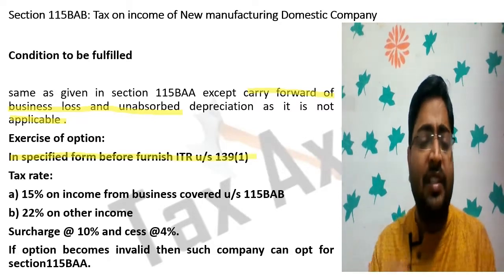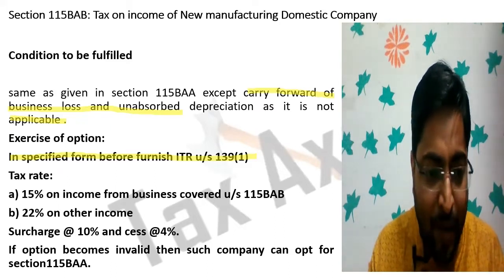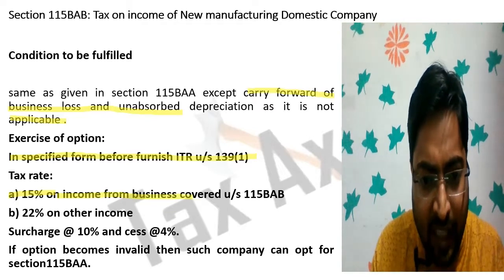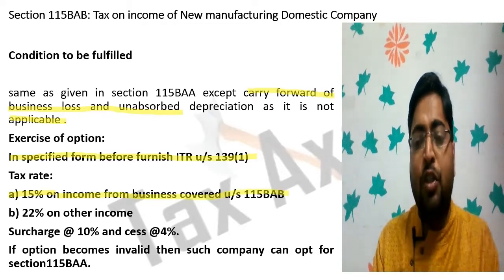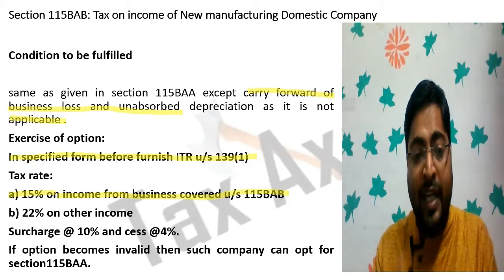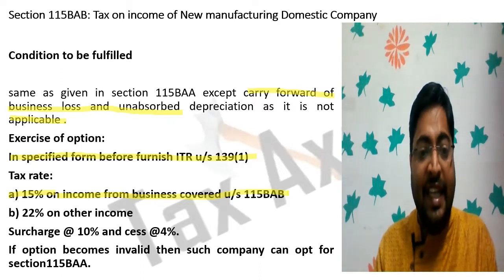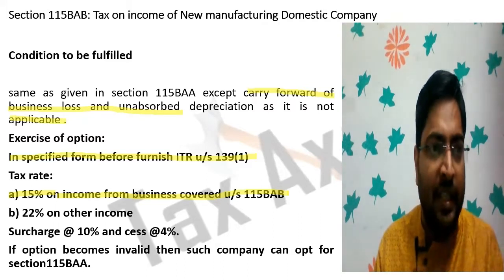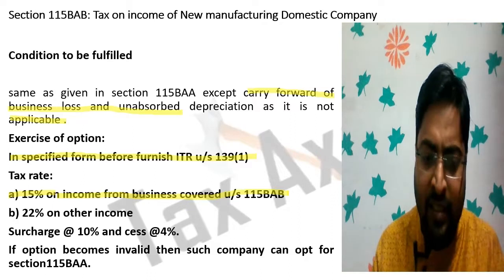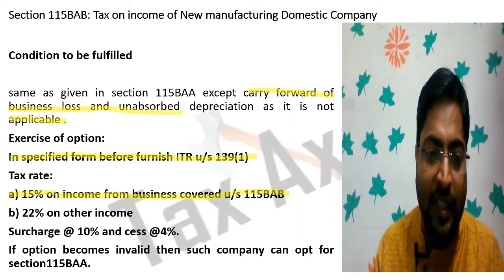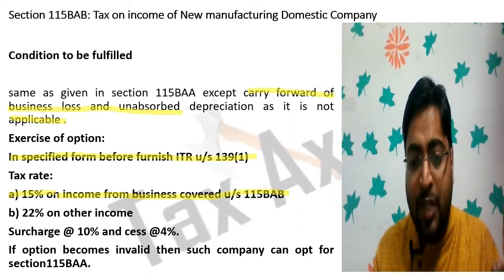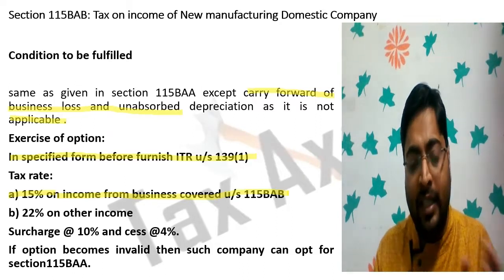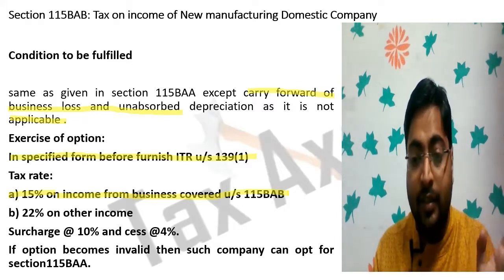What is the tax rate? Tax rate is 15% on income from business covered under section 115 BAB. So for those businesses which are covered under section 115 BAB, the tax rate is 15%. In case of any other income, the tax rate is 22%. Surcharge is how much? Surcharge is 10%, irrespective of any income, and that is further increased by a cess of 4%.